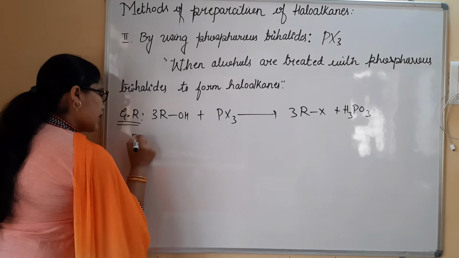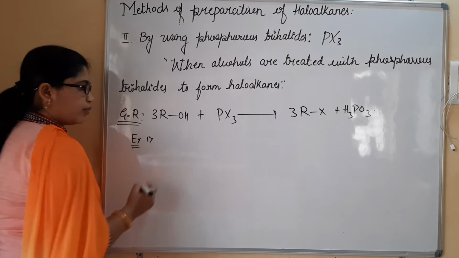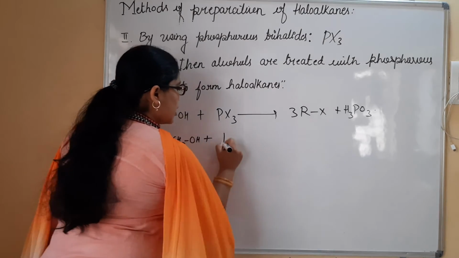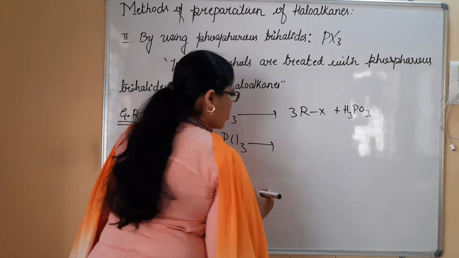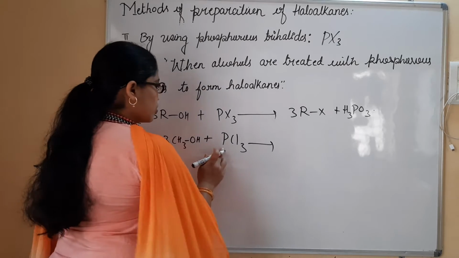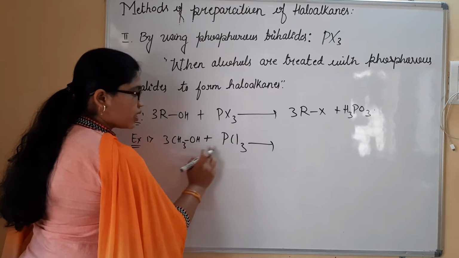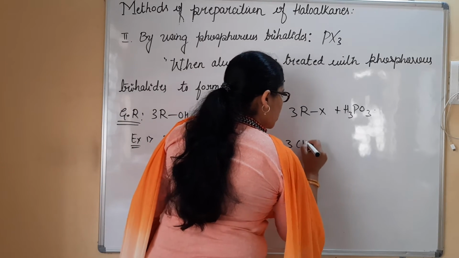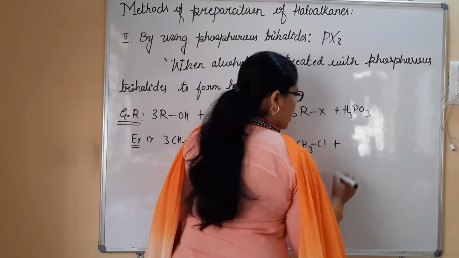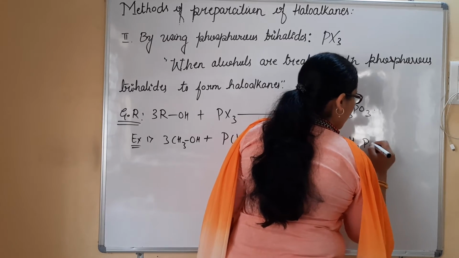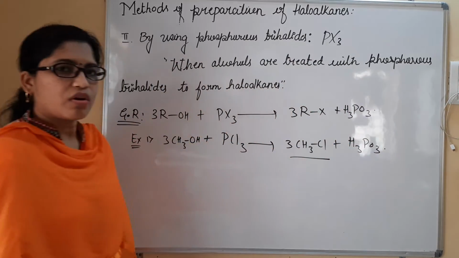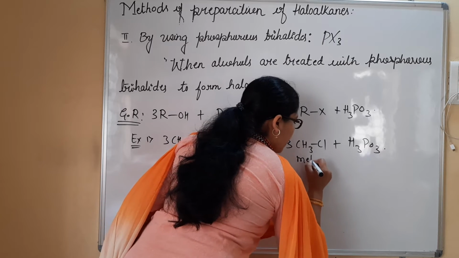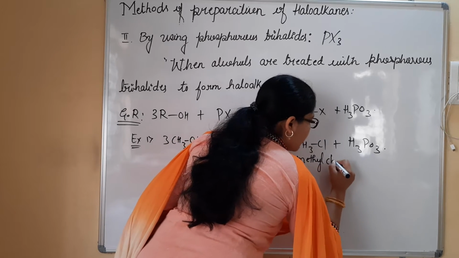So let me consider the example here. Example 1. 3 moles of methanol, CH3OH, is treated with PCl3, phosphorus trichloride. So what is happening here? CH3OH is treated with phosphorus trichloride. We are going to obtain 3 moles of CH3Cl plus H3PO3. This is how preparation of a haloalkane is done. What is the name of this one? Methanol gives methyl chloride.